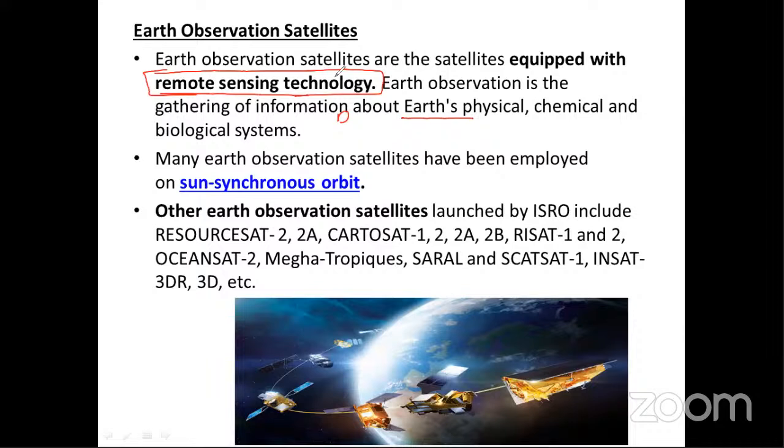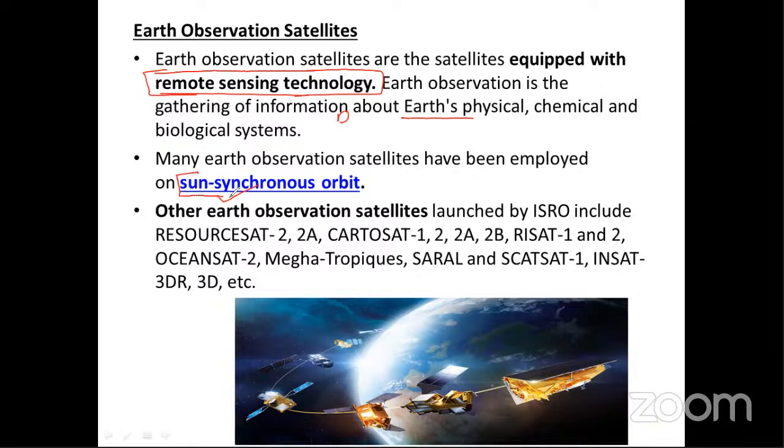In UPSC prelims, they can ask which of the following statements is correct regarding Earth observation satellites. Earth observation satellites are equipped with remote sensing technology that captures images, and their main activity is to gather information about Earth's physical, chemical, and biological systems. Many Earth observation satellites have been employed in Sun synchronous orbit.